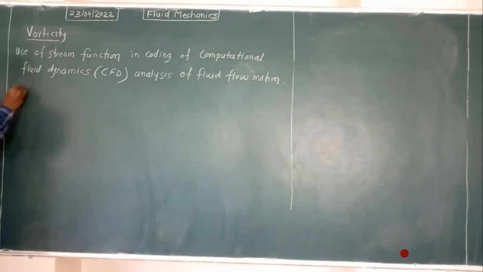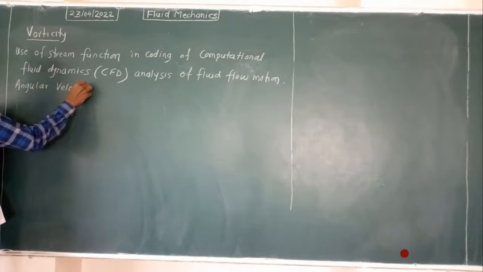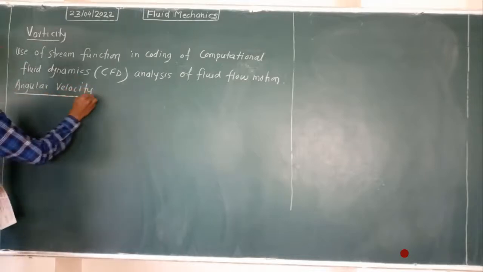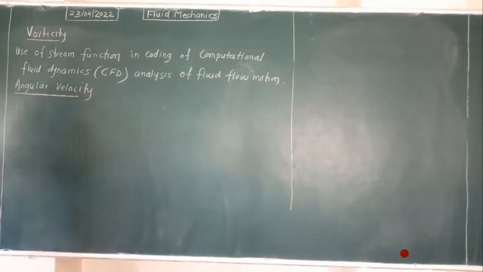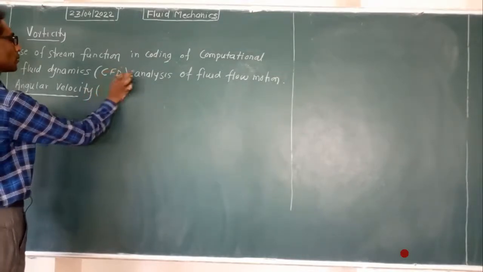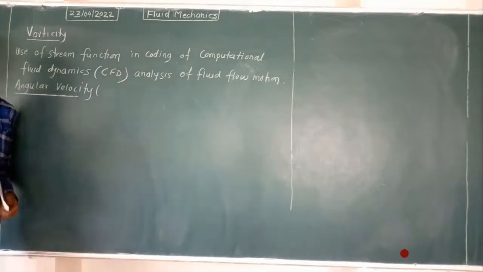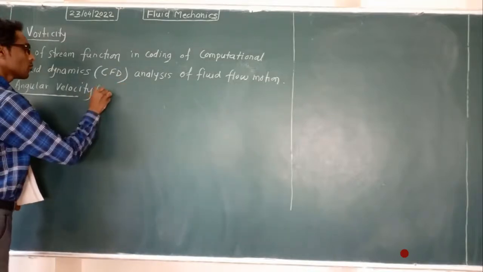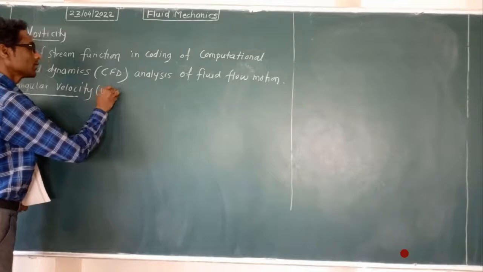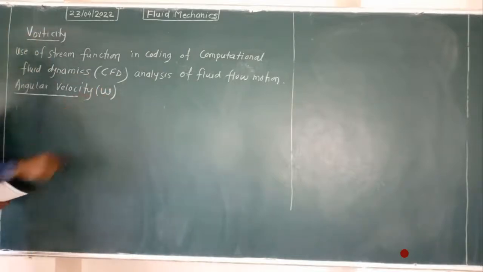Now in that, we have to understand first of all some terms. One term that comes is angular velocity. A little bit you know. We indicate angular velocity by the letter W. Now this W is actually omega, because we are using W for velocity also. So here you use this kind of notation a little bit. We call this omega or W.